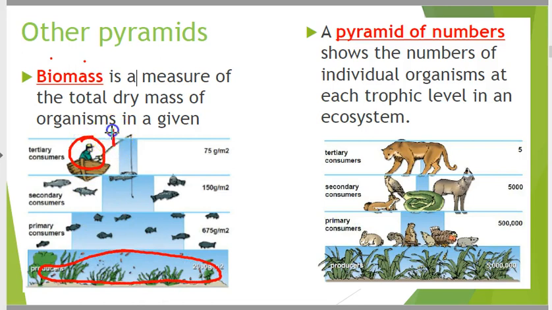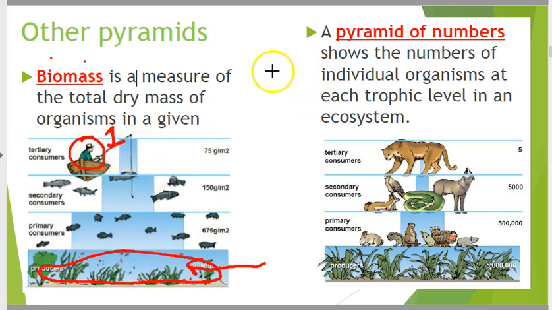One. He might be big. But what has more mass, that fisherman or all those producers? All those producers. Every blade of grass. You pull them all up out of whatever section he's fishing in and take the mass of them, it's going to have more mass than that one guy. So as you go up, biomass decreases.